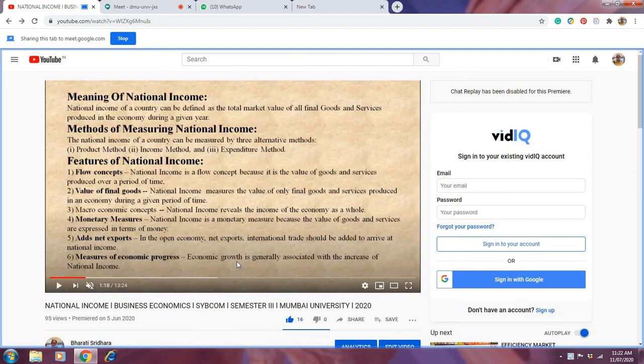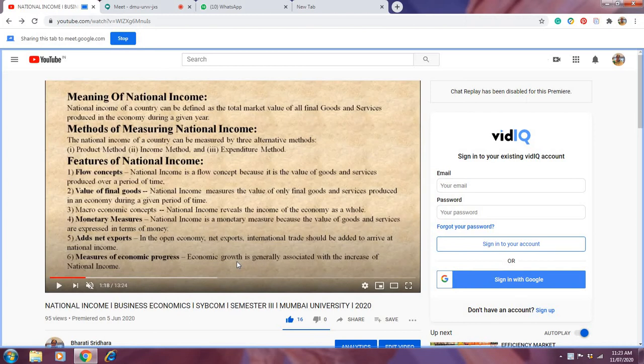Now what is the meaning of net export? Net export means export minus import. Whatever that comes to, called net export, should be added to arrive at national income. We have to add how much net export we are getting in the economy.